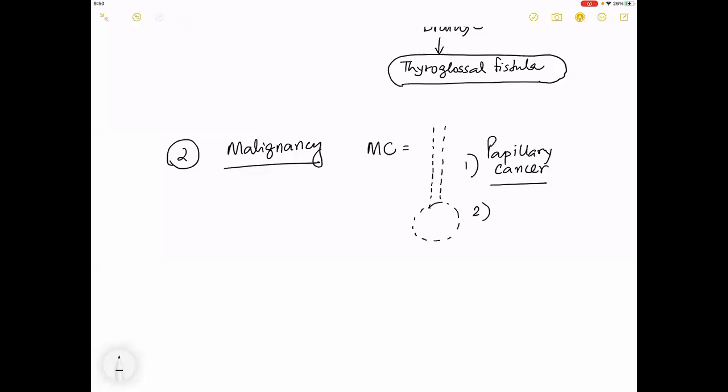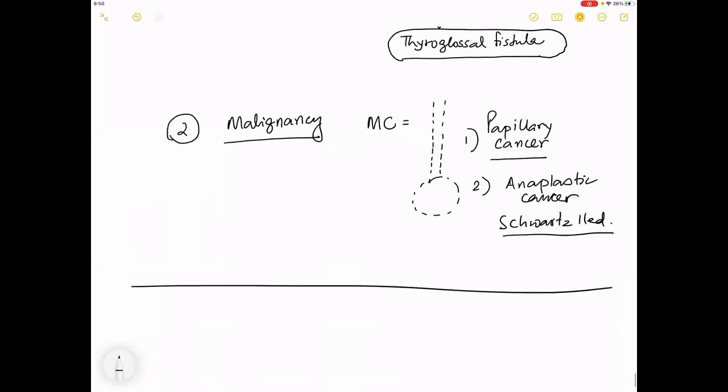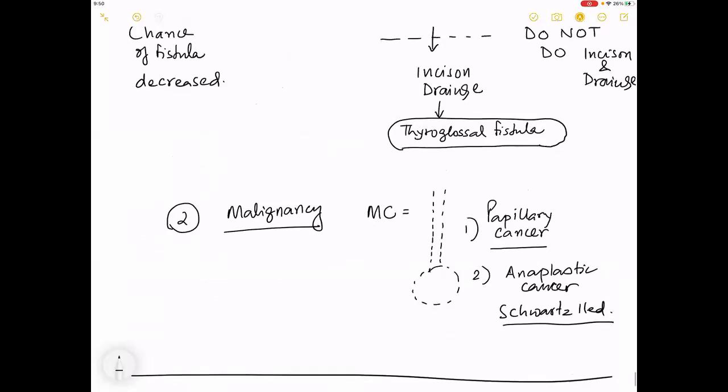The second most common, according to Schwartz, is anaplastic cancer. Okay. So papillary and anaplastic cancers are common complications. So this completes your full short note, with the MCQ points also, about your knowledge of a thyroglossal cyst.